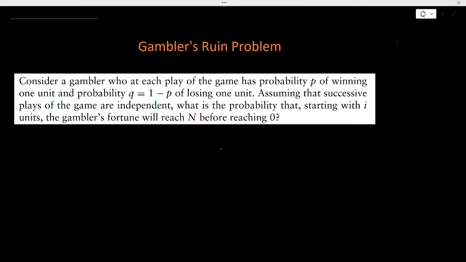Hello everyone. So in this video we are going to solve the famous gambler's ruin problem in probability. Hope you all have heard about that, and if not, then let's solve this problem together.